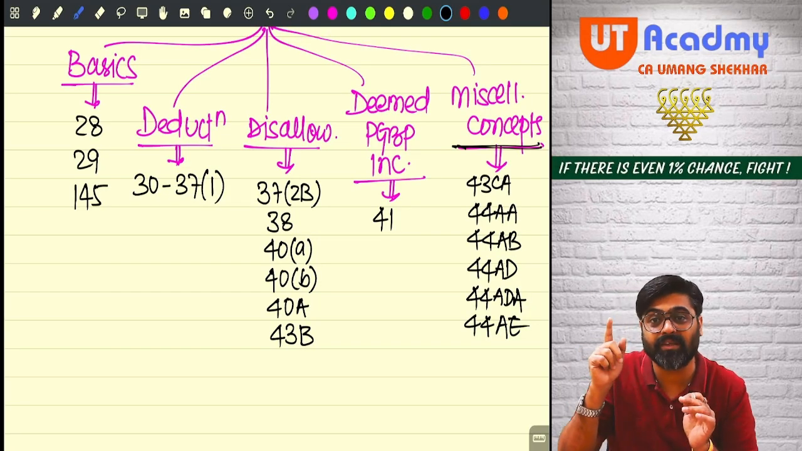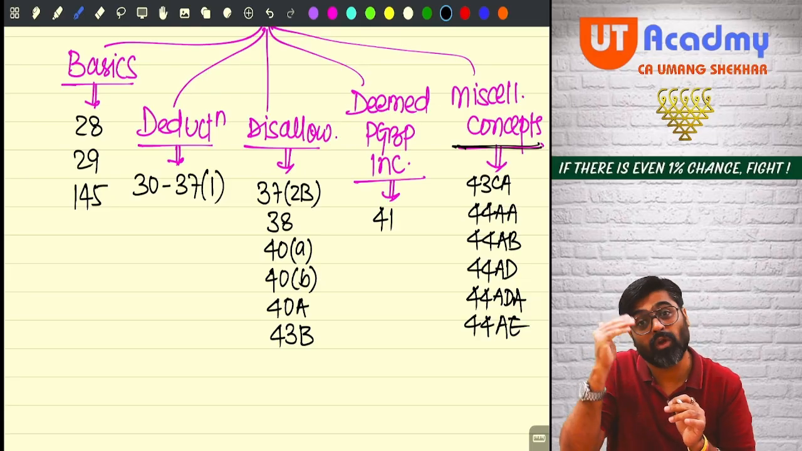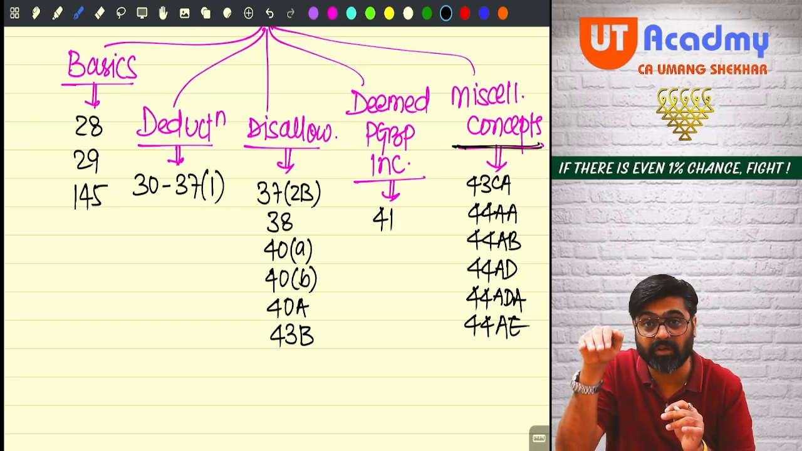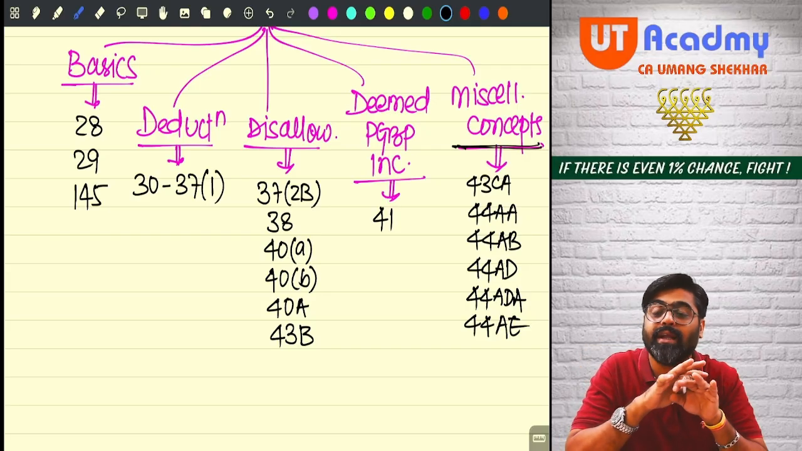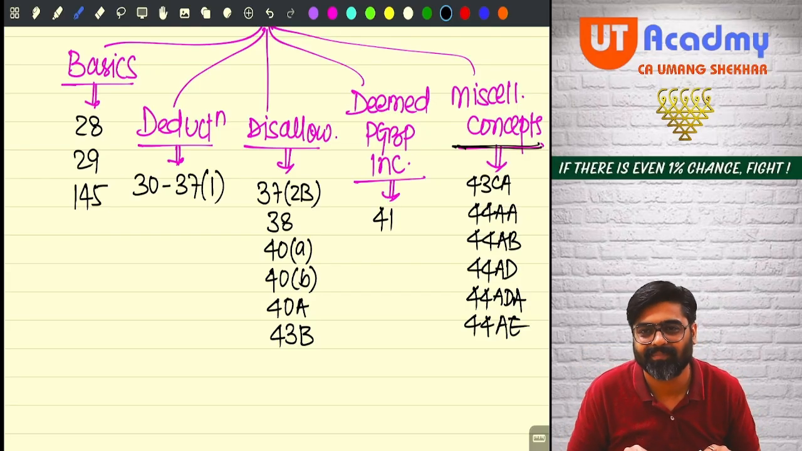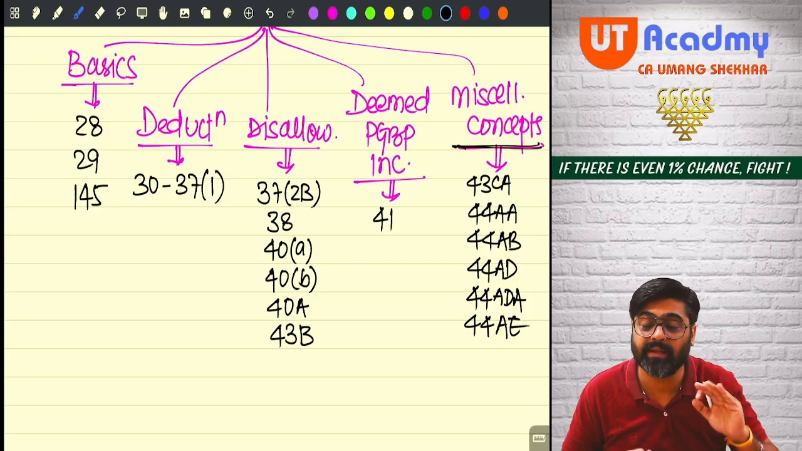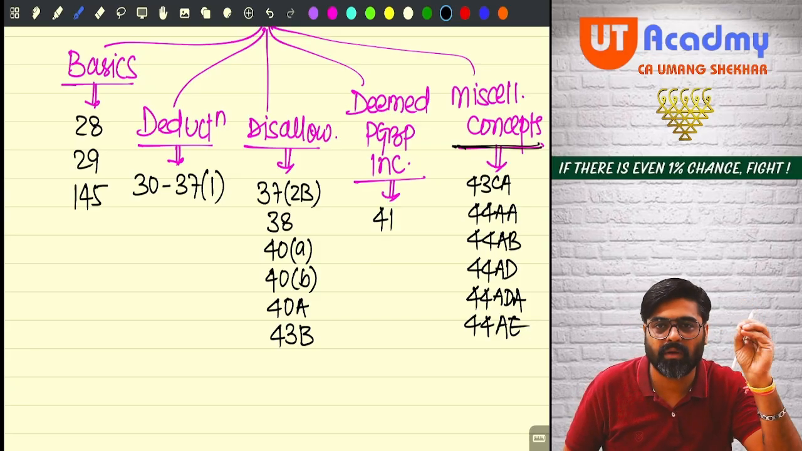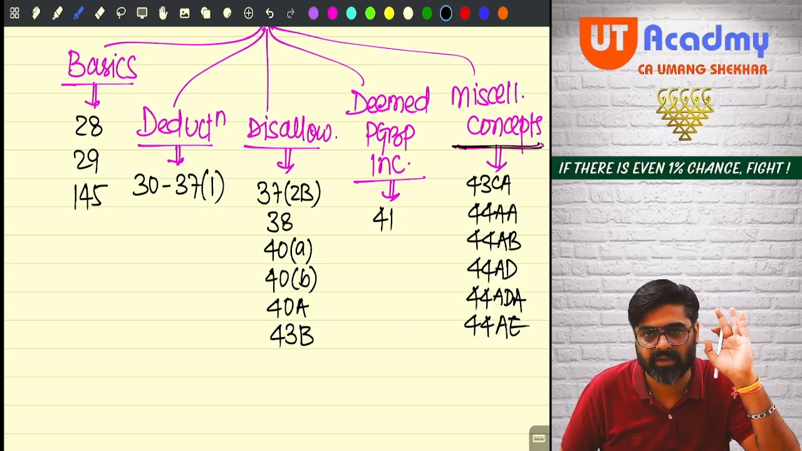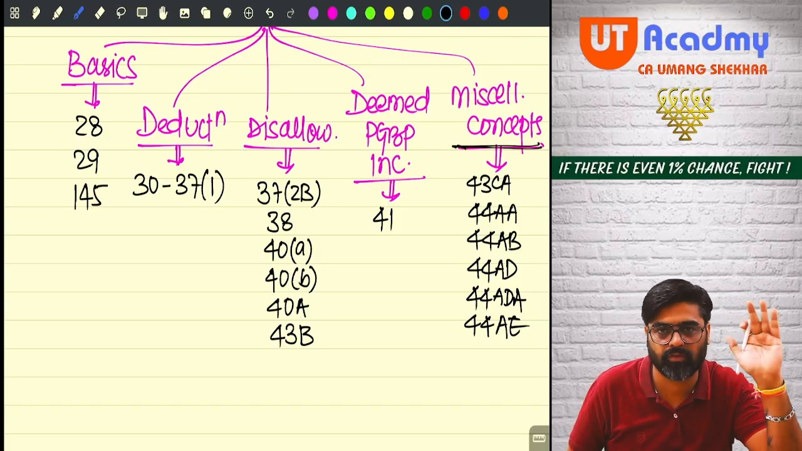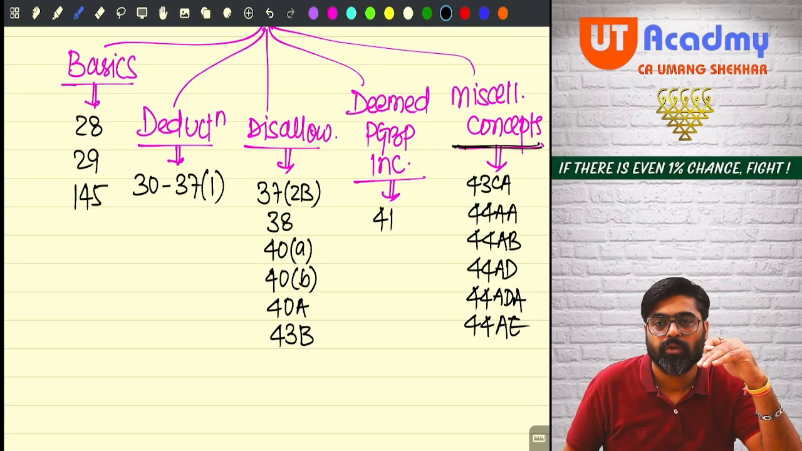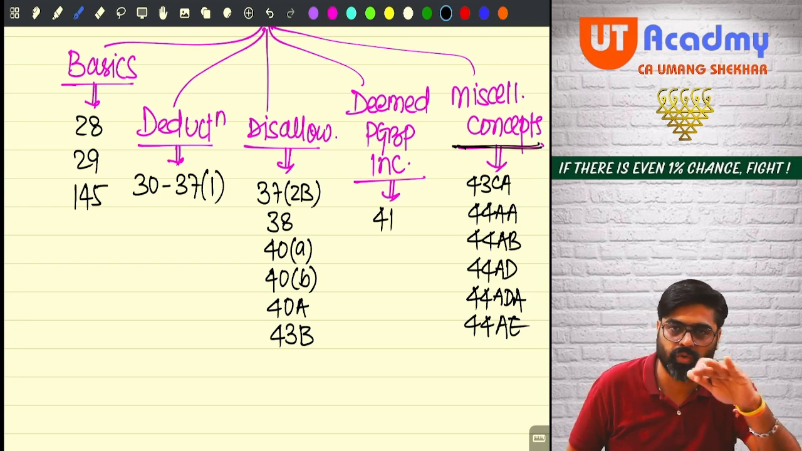Do you remember depreciation, section 32, subsection 1, clause 1, SLM basis? Along with that, we did balancing charge. That was a deemed PGBP income. So it will be something like that. Deemed PGBP income. And the last part will not take more than one lecture. The last part will be over very soon. Okay. So likewise, we are supposed to do the things.